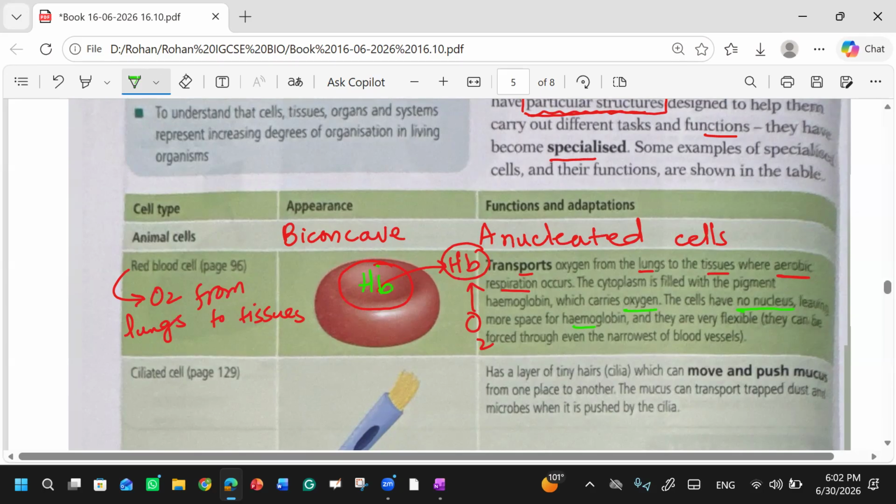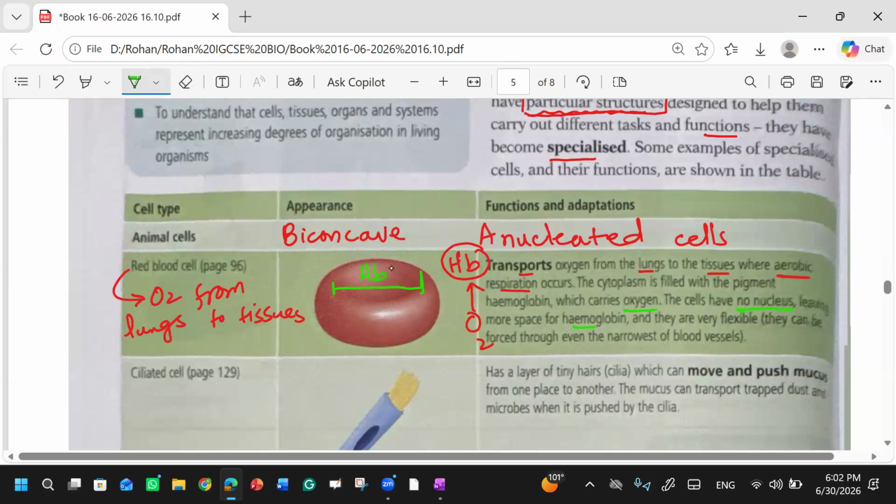If, for example, there was a nucleus, what will happen? Let's say there was a nucleus at this position. There will be less space for hemoglobin, right? There will be just this space for hemoglobin. So they are saying that red blood cells don't have a nucleus. It means this whole space is available for hemoglobin.